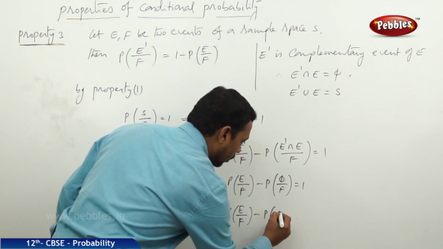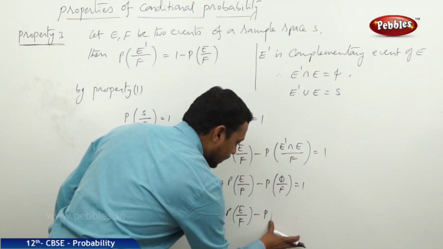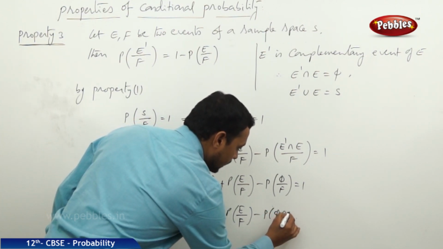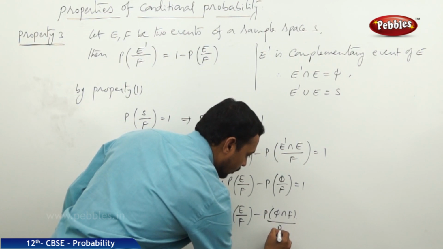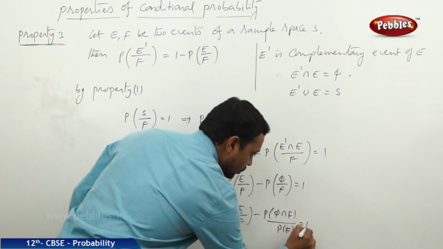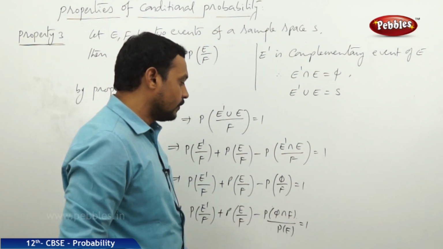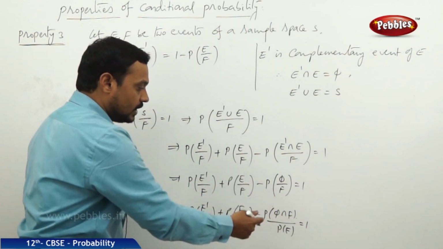It can be taken as the probability of phi intersection F by P of F is equal to 1. Now the intersection of the null set with F is always the null set, the empty set.